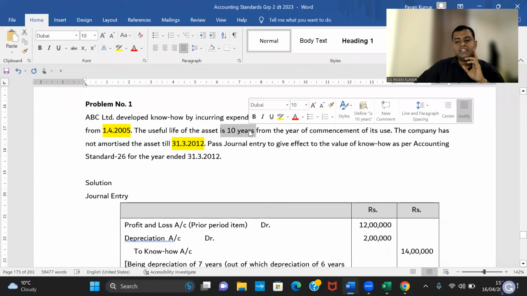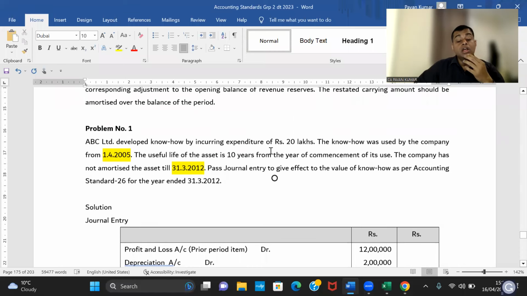But when you know that the life is 10 years, you should charge depreciation, no? Now, count and tell me how many years the asset has been used. How many years have they been using the asset? 7 years. So for 7 years, what is the depreciation? Tell me, per annum, what is the depreciation? For 7 years, what is the depreciation?